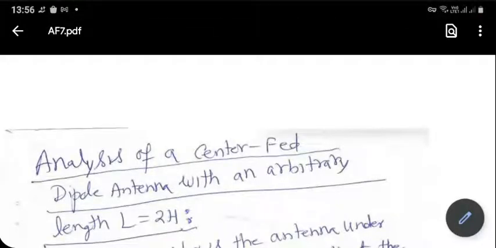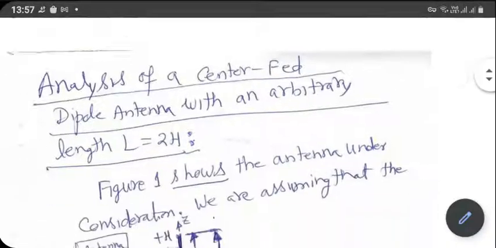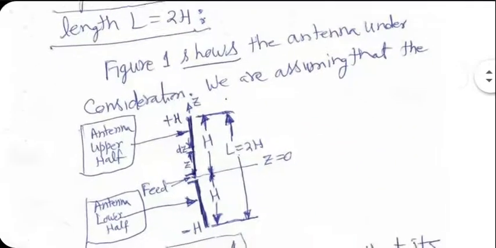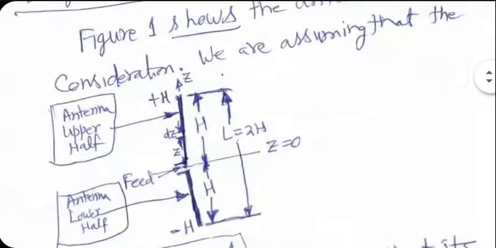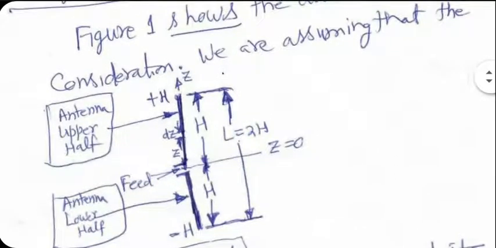The current along the length of the antenna will neither be constant, and you cannot even make it linear. That would also be highly inaccurate if the length of the dipole antenna is very large. A lot of analysis has been done for such cases. This is the symbolic description.